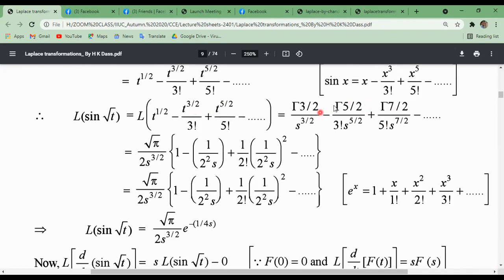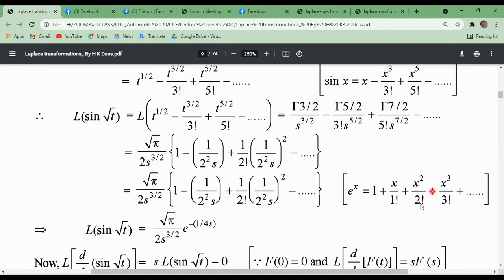Now taking common, you must know gamma 3 by 2 means half into gamma half, and gamma half equals root over pi. So taking common half into gamma half, we can write this series from here. Now root over pi divided by 2 s to the power 3 by 2 times 1 minus this one. This series can be written as this.